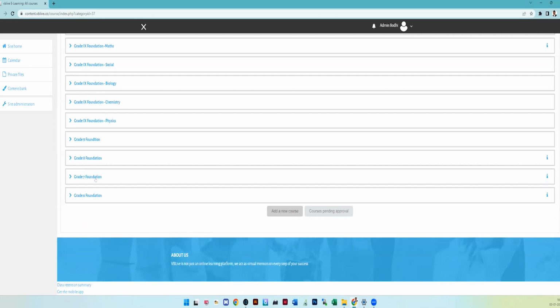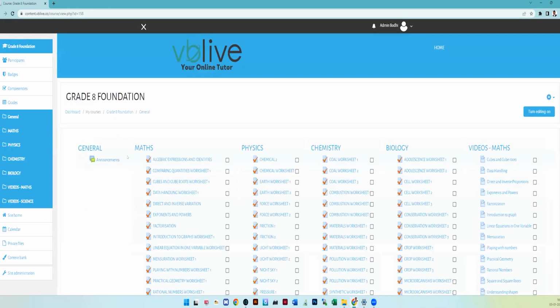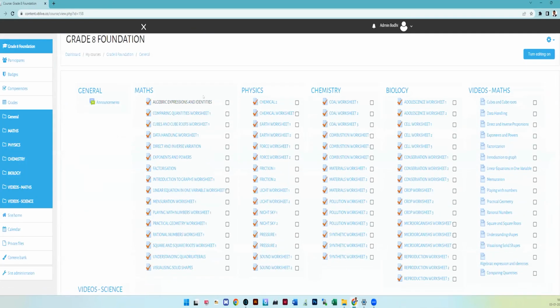For example, let us go to one sample of 8th standard. When you click 8th standard, you are given all the chapters which you will practice. It is not only your NCERT; all the Olympiad examination questions also you can practice here. So this is all about your question practice.